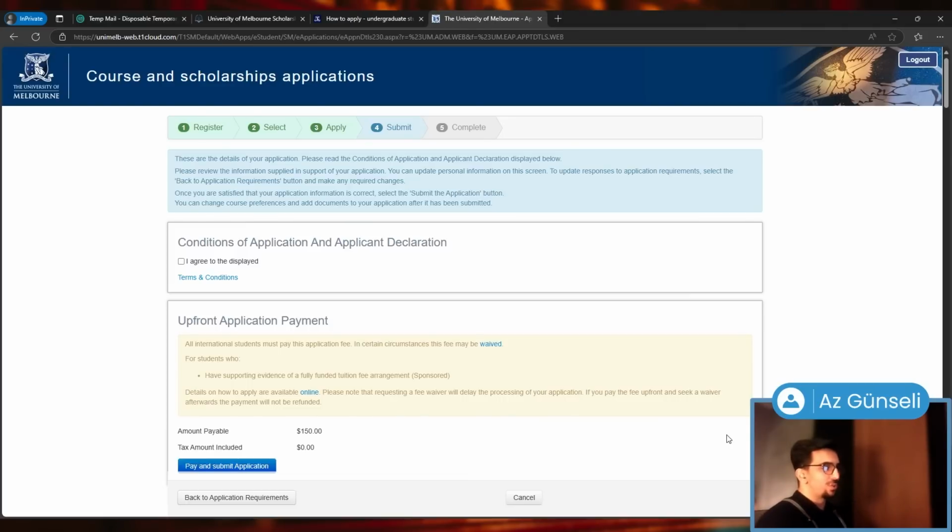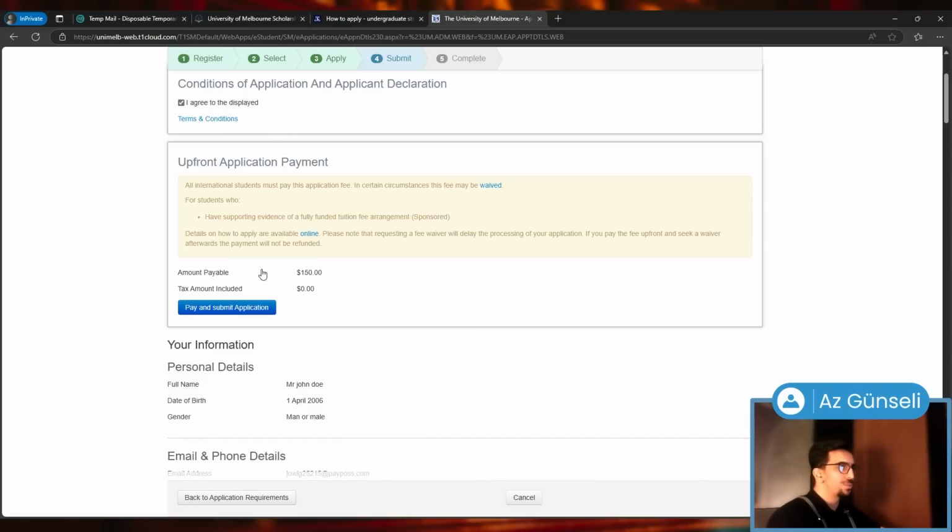Upfront application payment. So first of all, we need to agree to conditions of application and applicant declaration, and then upfront application payment. All international students must pay this application fee. In certain circumstances, this fee may be waived for students who have supporting evidence for a fully funded tuition fee arrangement sponsored. Details on how to apply are available online. Please note that requesting a fee waiver will delay the processing of your application. If you pay the fee upfront and seek a waiver afterwards, the payment will not be refunded.